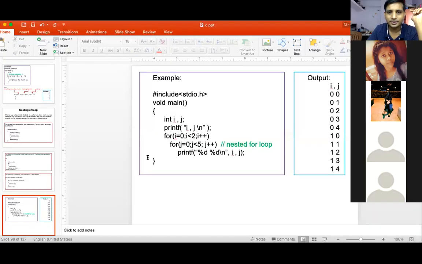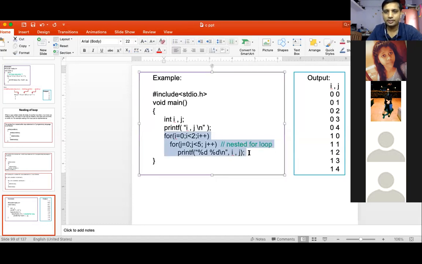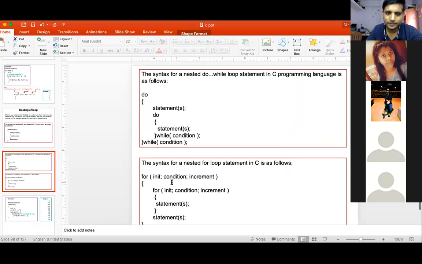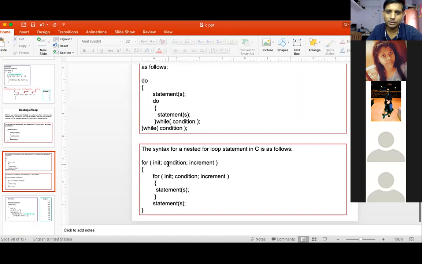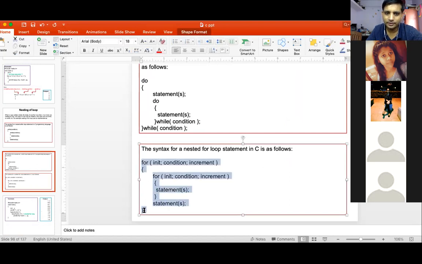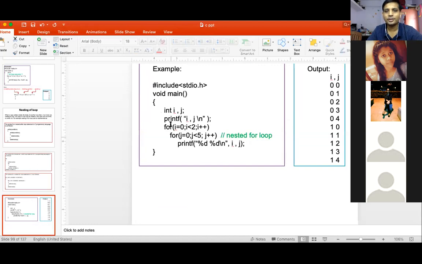Yes, sir, I'm audible. Actually, my internet connection was reset, so that's why there is a problem. Okay, so for every value of i, j goes from 0 to 4, 0 to 4, 0 to 4. We didn't hear your explanation of this program. Okay, so this one. You were there when the connection went.